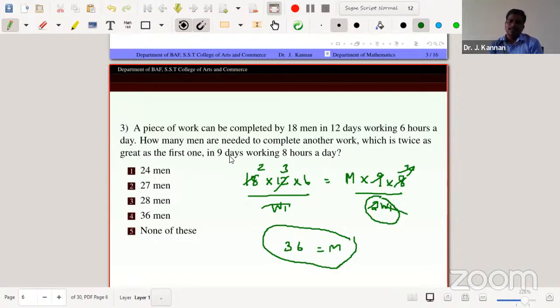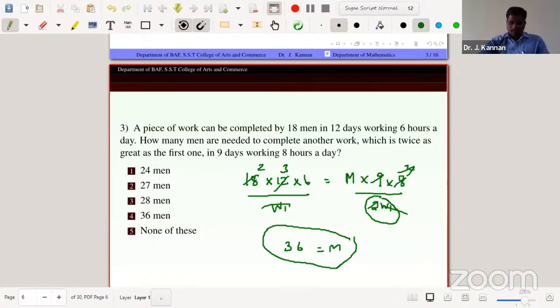But here the two works are different. The second work is twice as much as the first one. So W1 and W2, W2 equal to actually 2 W1. So on the second part, how many men are needed to complete another work twice as great as the first one, 9 days working 8 hours per day. So just 18 into 12 into 6 equal to M into 9 into 8 divided by 2W1.